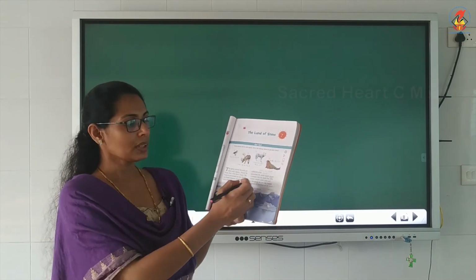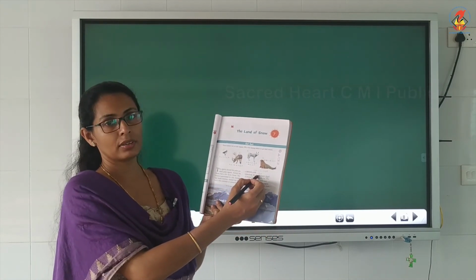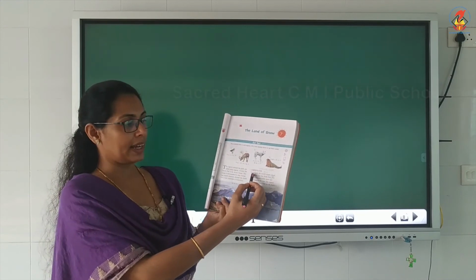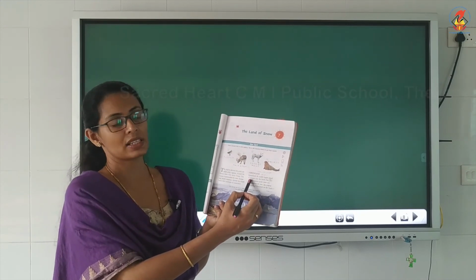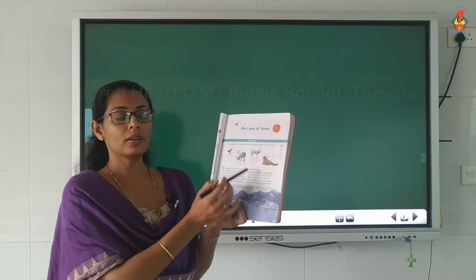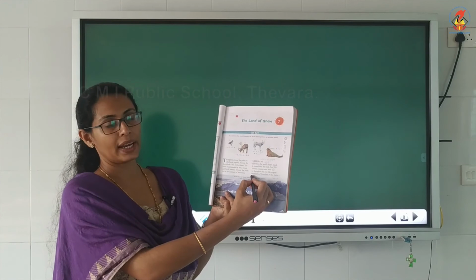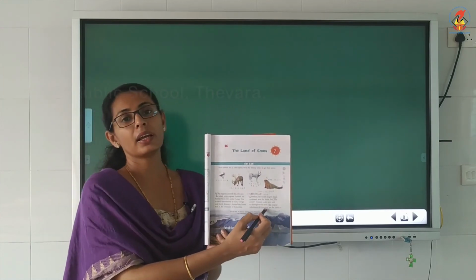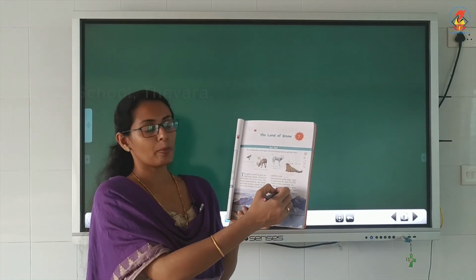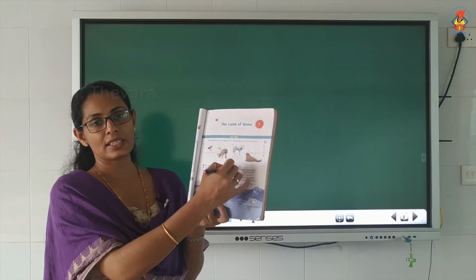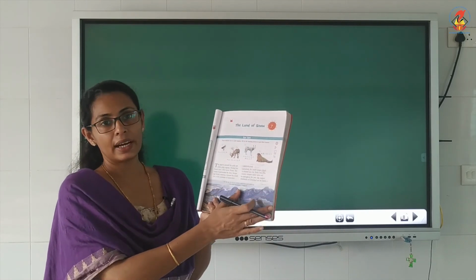Underline the first line of Greenland: the world's largest island, is situated near the North Pole. Also underline the last line: original inhabitants of Greenland are Inuits. So underline these two points, the first and last sentence in Greenland.